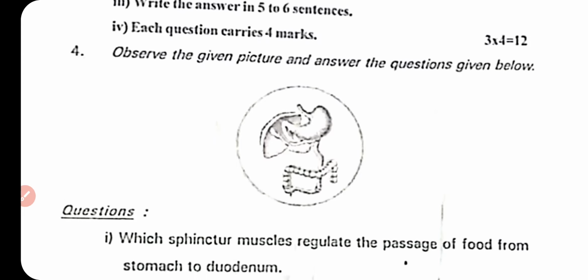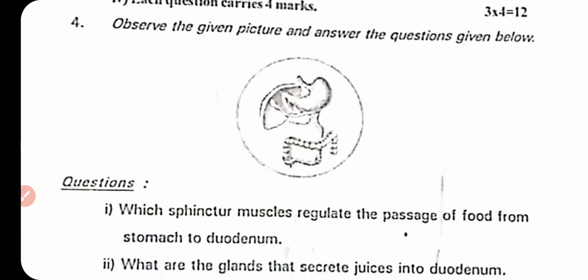Section 2. This section contains 3 short answer questions. Answer all the questions. Write the answer in 5 to 6 sentences. Each question carries 4 marks. Observe the given picture and answer the questions given below.